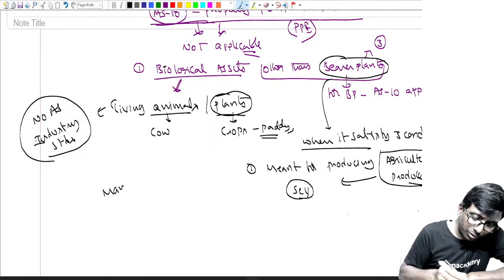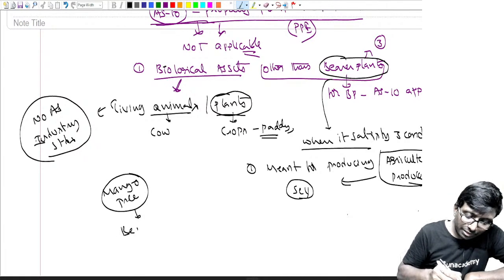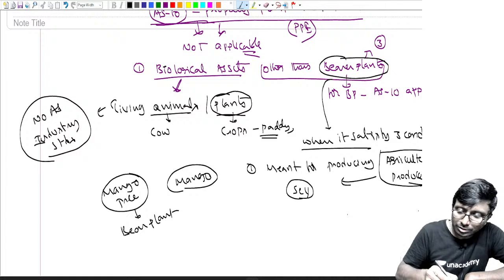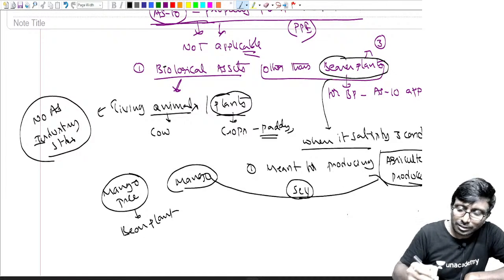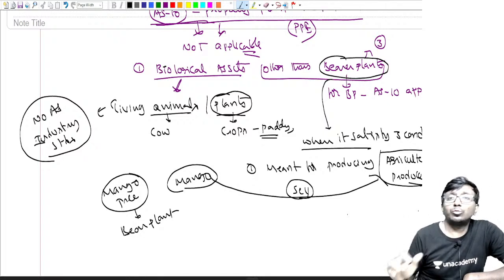If you take a mango tree, the tree is the bearer plant and the mango is the agriculture produce. Why do you have a mango tree farm? Because I will produce mangoes, and the mangoes are going to be sold.